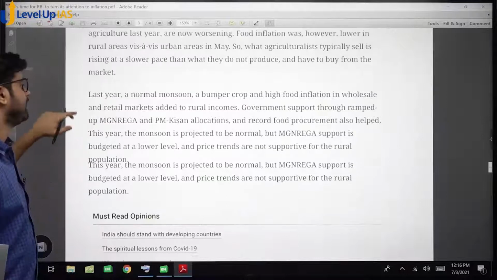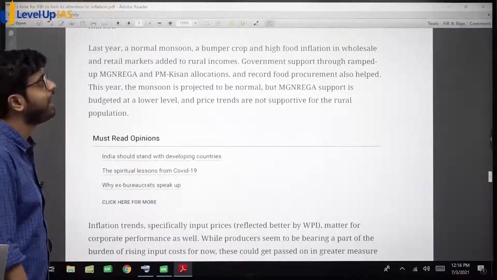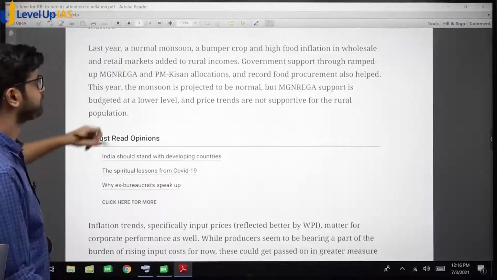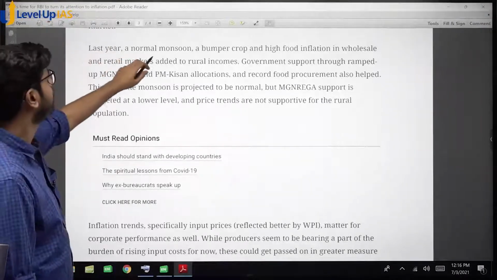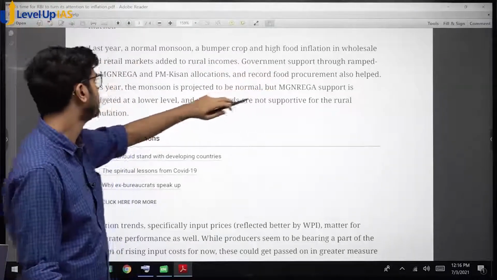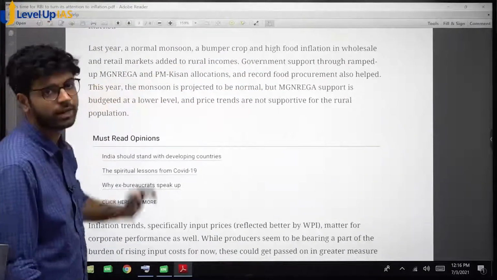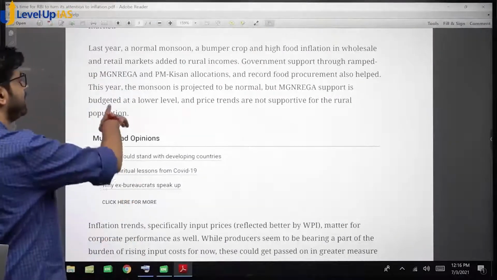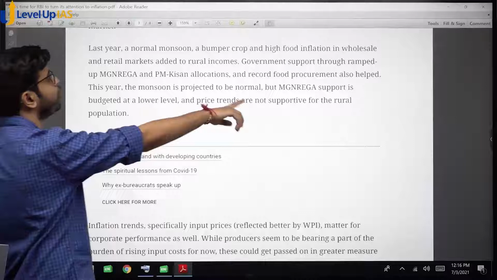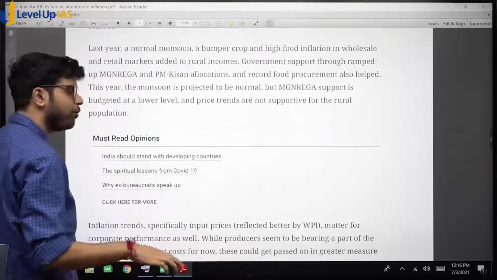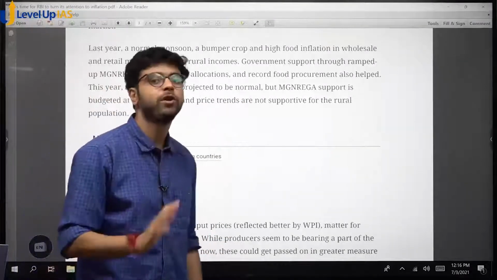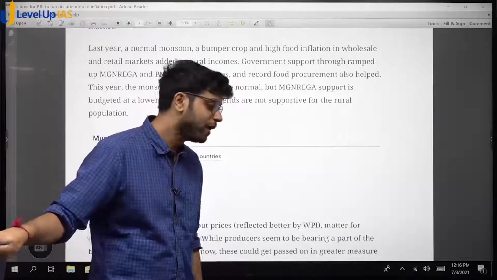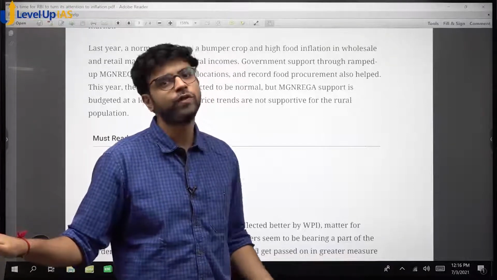Samjha? Last year a normal monsoon, they have given the reasons also. Why was food inflation like that last year? A normal monsoon, a bumper crop and high food inflation in wholesale and retail markets added to rural incomes because they were very happy. Government support through ramped up Manrega and PM Kisan allocations and record food procurement also helped. So when government procures food from the farmers, farmers get assured prices. कि ये तो government ले जाएगा, they will give me money. ठीक है? If government is not procuring, farmers are not sure who will buy, who will not buy.